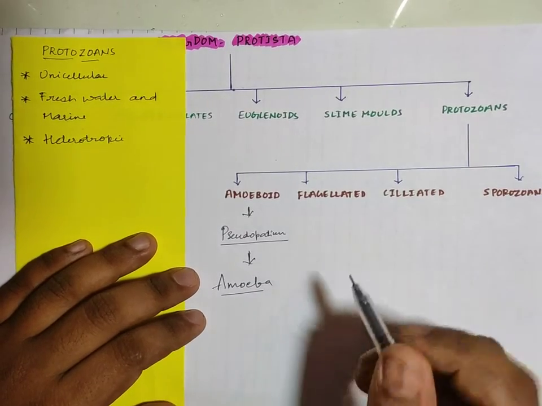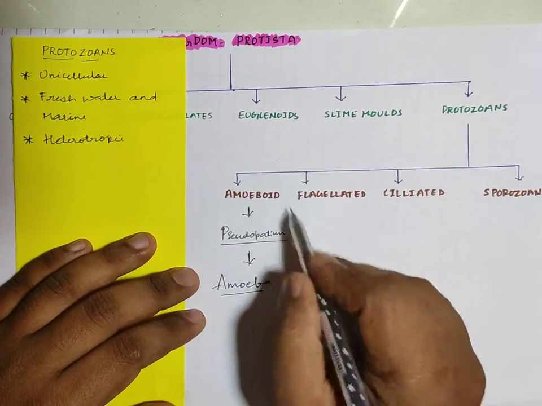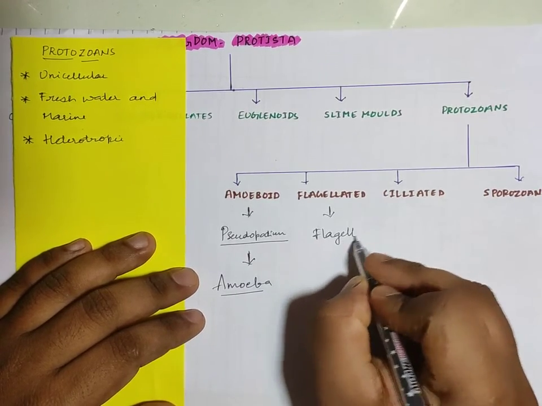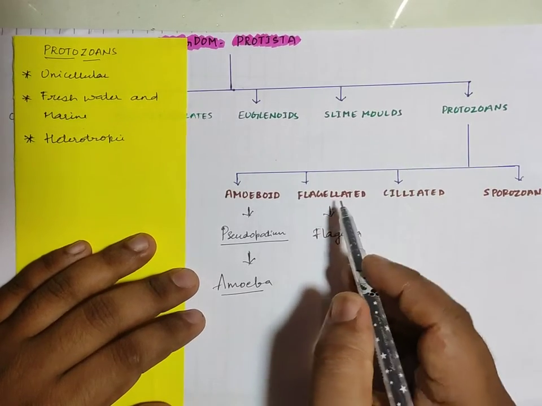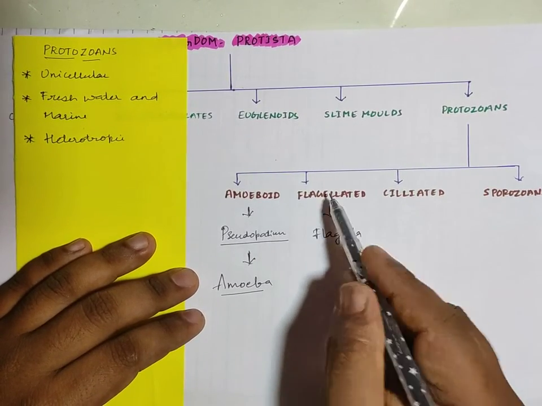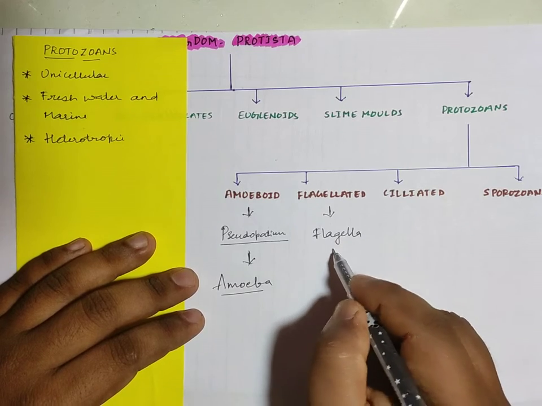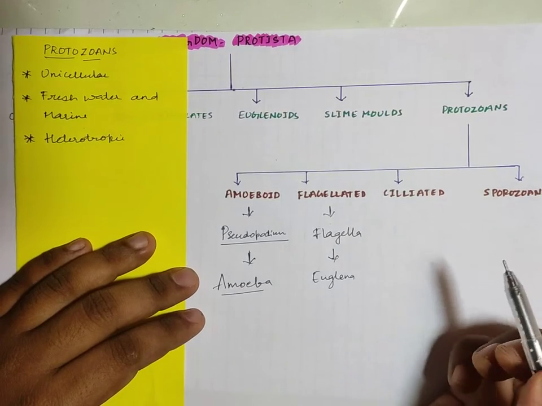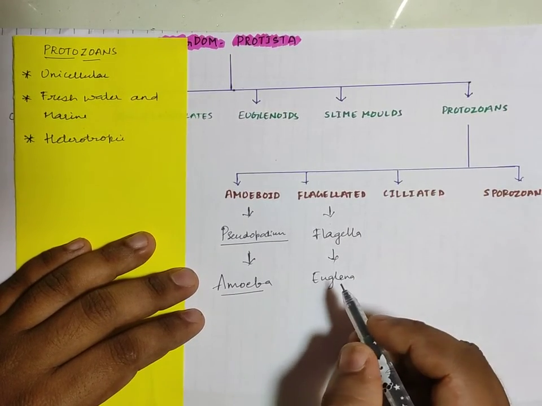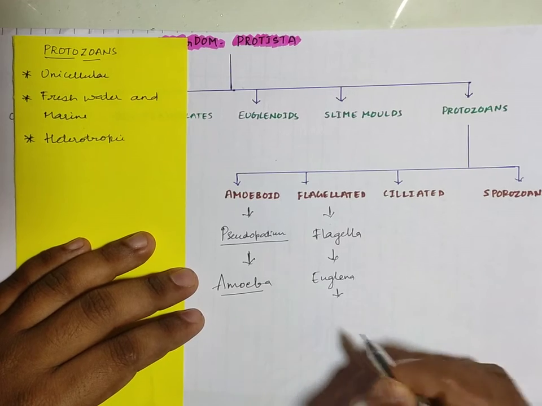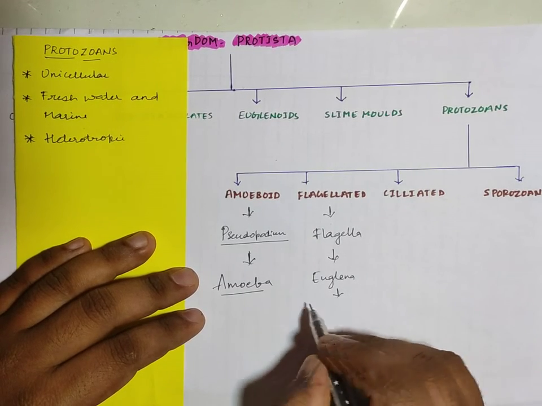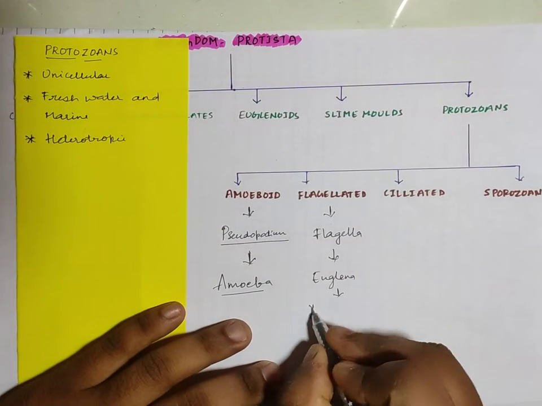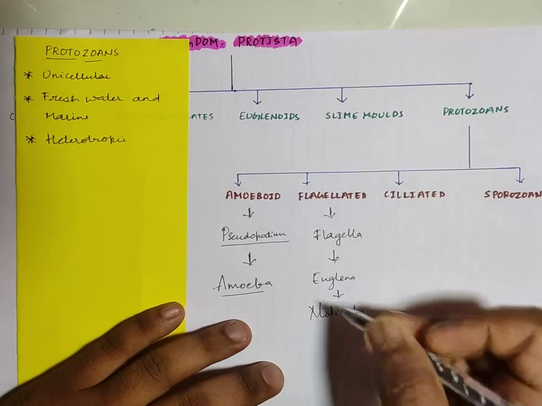Okay, the next is the flagellated protozoans. As the name indicates, here the locomotory organ is the flagella. So we can see that the protozoans which have the flagella are called flagellated protozoans. You can even give an example of Euglena, because Euglena is a flagellated protozoan. Then you can even take examples like Noctiluca, it is also a flagellated form.